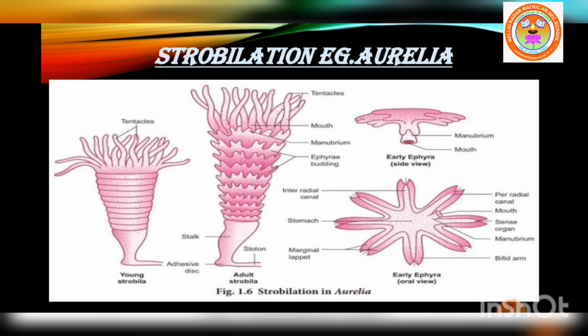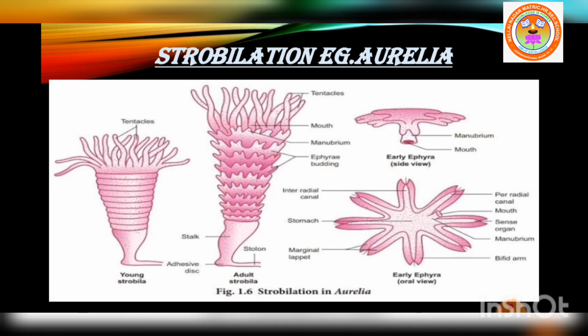So see the picture. Strobilation in Aurelia. First the young strobila is given, next the adult strobila.